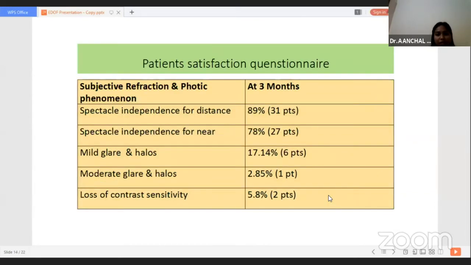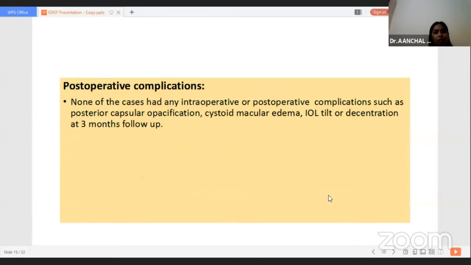According to the patient satisfaction questionnaire, 89% of the patients did not require spectacles for distance work. 78% of patients did not require spectacles for near work. Mild glare and halos were noted in 17% of patients, moderate in 2% of patients, and a decrease in contrast sensitivity was noted in 5.8% of patients. No intraoperative or postoperative complications were noted in any of the cases.